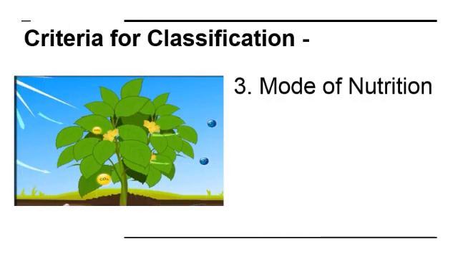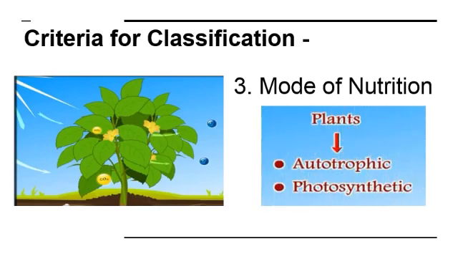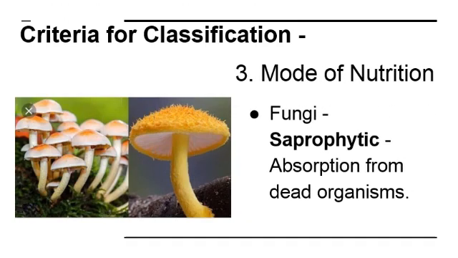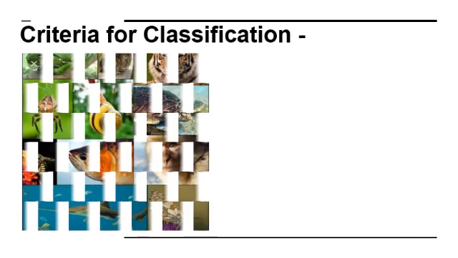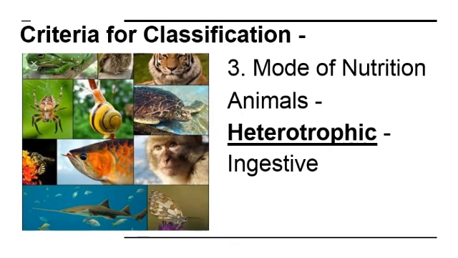The third criterion for classification is mode of nutrition. As the plants are autotrophic, they can prepare their own food. After that, fungi. Mode of nutrition in fungi is saprophytic, absorption from dead organisms. And in animals, the mode of nutrition is heterotrophic and ingestive.